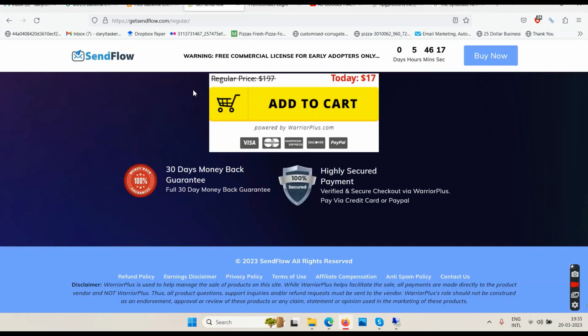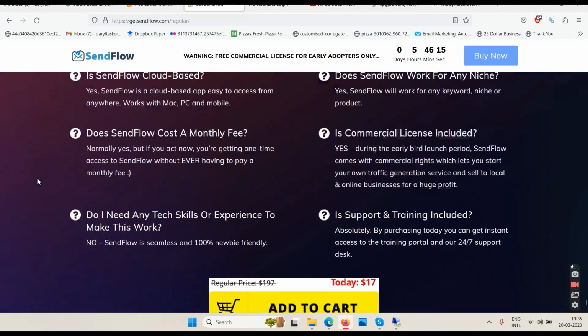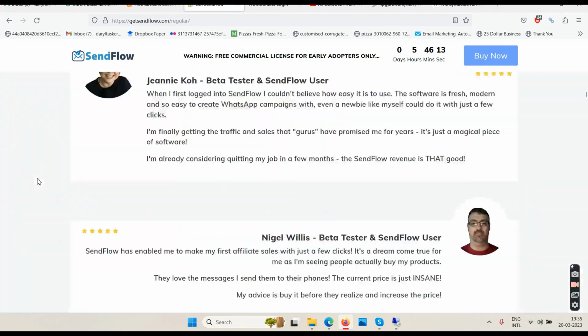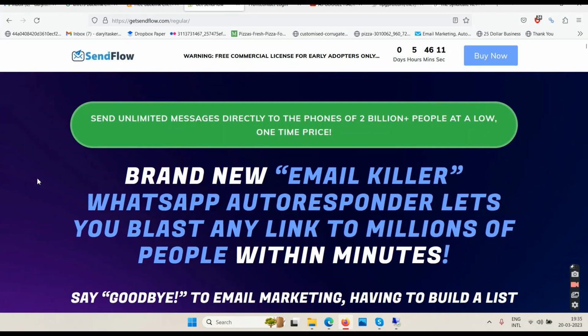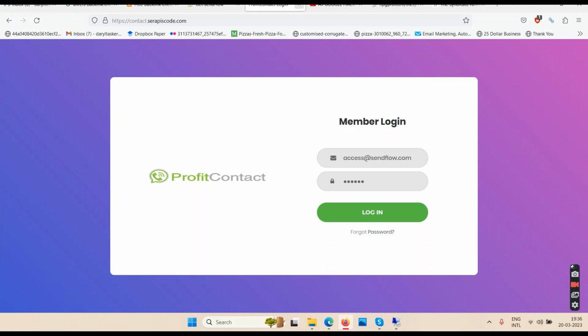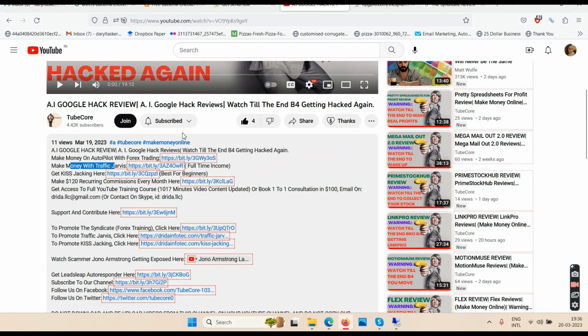Okay, so this SendFlow is a piece of shit. It's a replica of ProfitContact. Don't buy anything from Varia Plus. It will not help you with anything. It will only help you to lose money. Nothing is working here. Let's close this page.